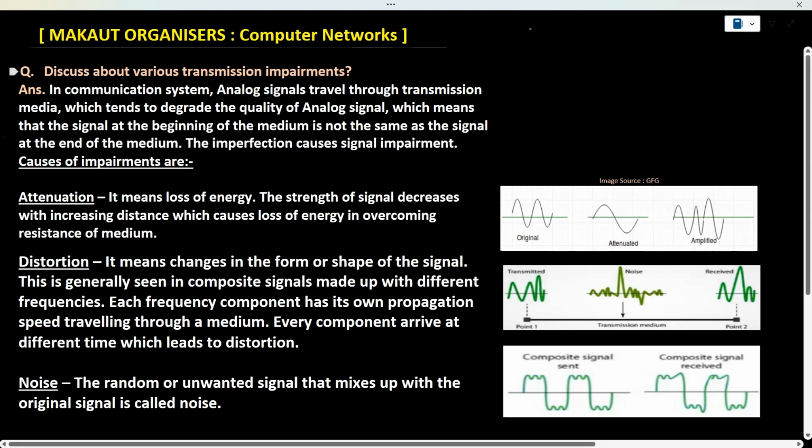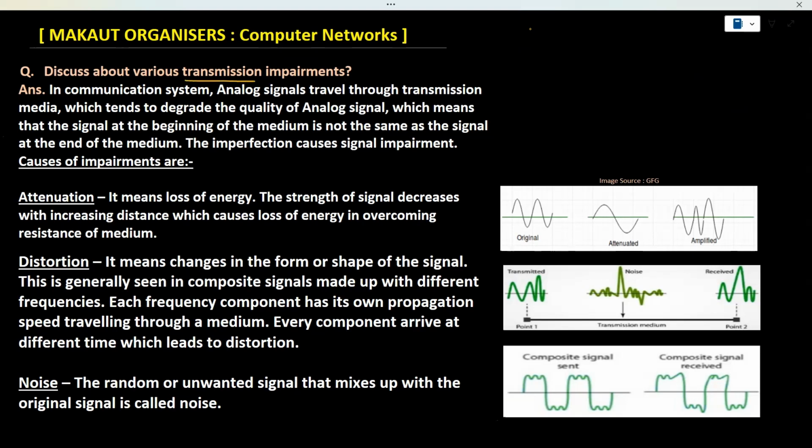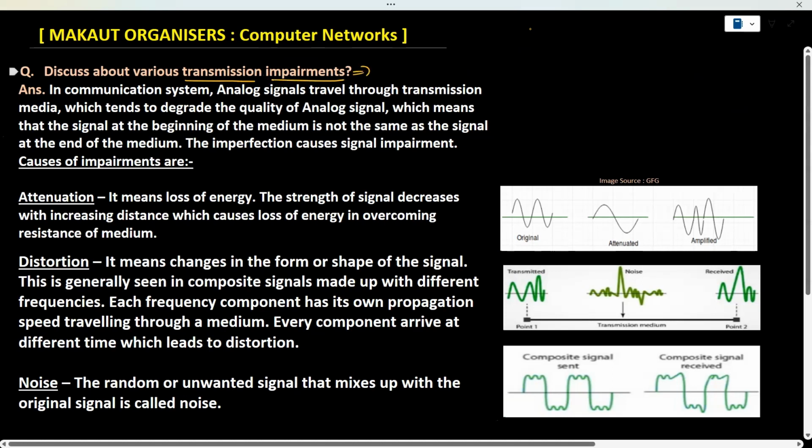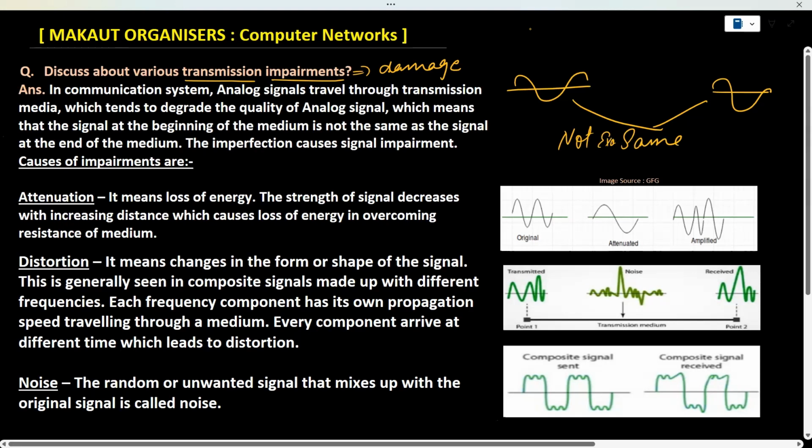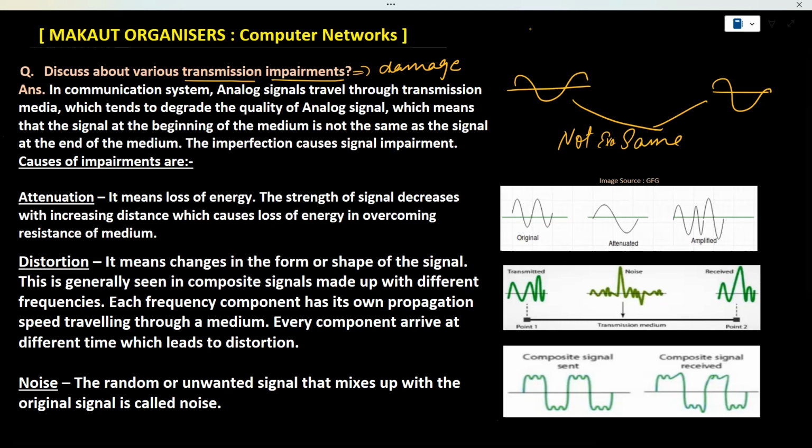Now let's see this question. It says discuss about various transmission impairments. Impairments means damage. Basically, whenever a sender sends a signal and a receiver receives a signal, the two signals are not exactly the same because of some causes, and we have to discuss those causes, why the signal sent is not exactly the same as the signal received. This is the sender and this is the receiver.